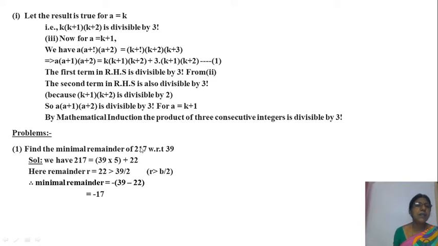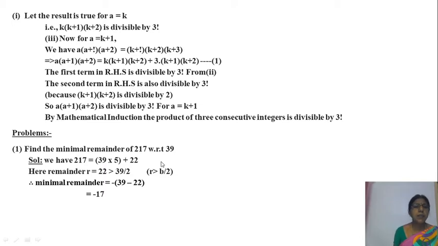You divide 217 by 39, ma. 39 is B, 217 is A. You divide it: 39 fives, and you get the remainder 22. Here you observe this remainder 22 is greater than B by 2, where B is 39.